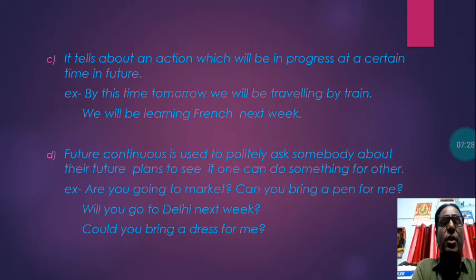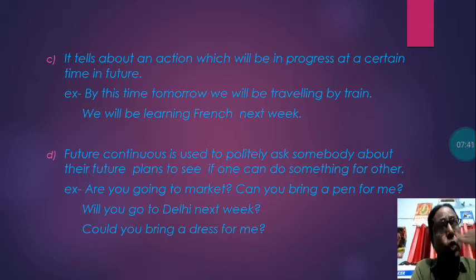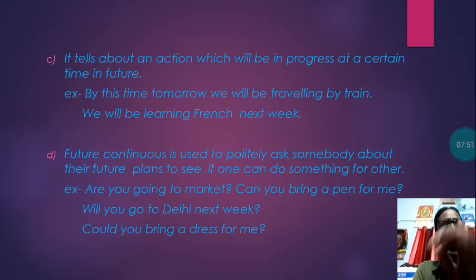Next use: future continuous is used to politely ask somebody about their future plans, to see if one can do something for the other. For example, are you going to market? You are asking someone, are you going to market?